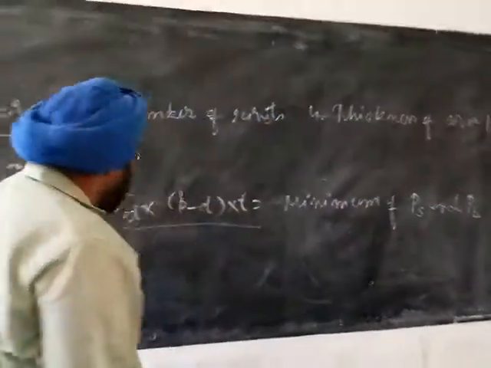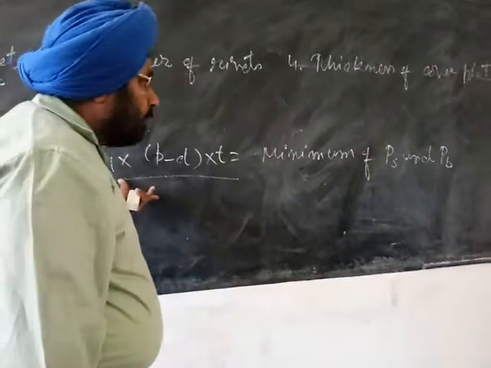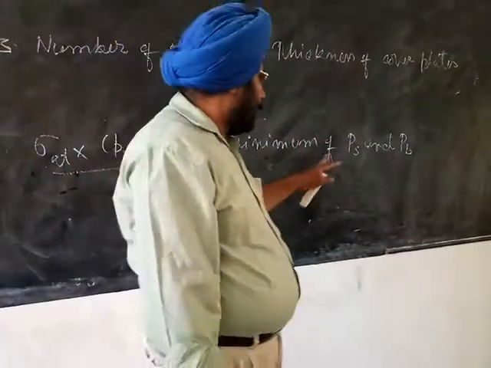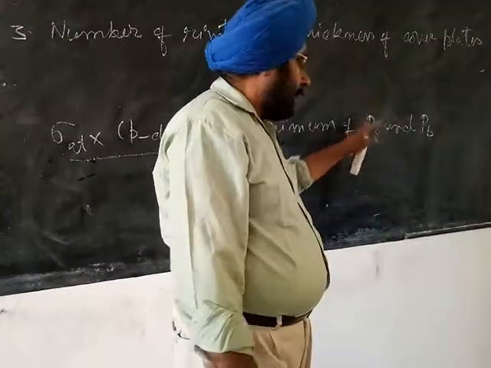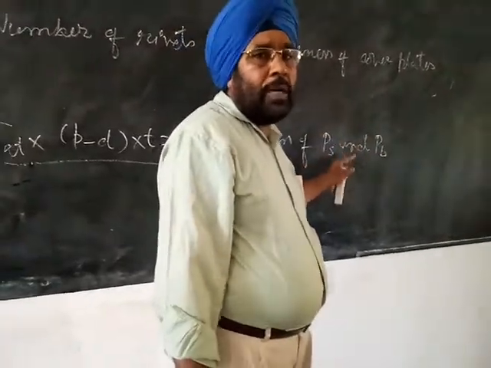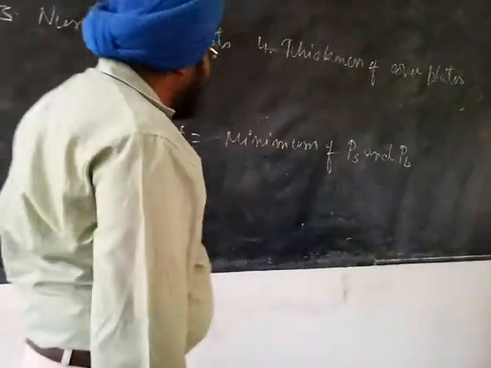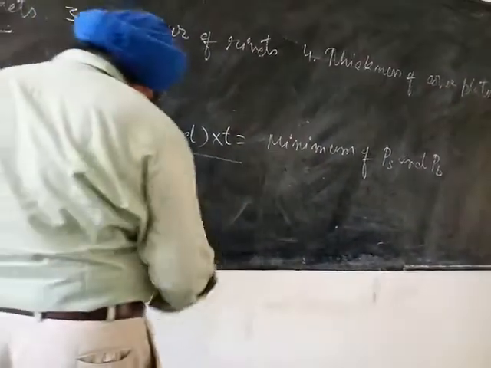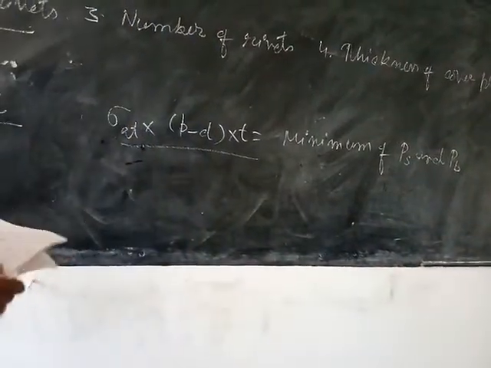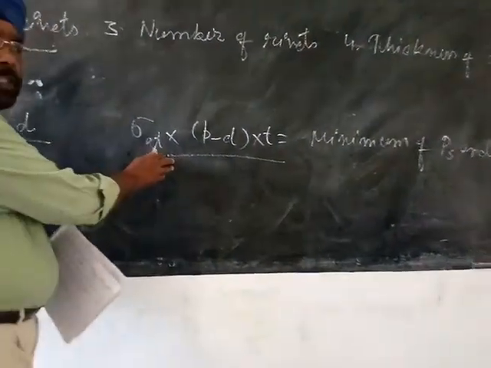That is, the tensile strength of the plate is equated with the minimum of shear strength and bearing strength of the joint, whichever is minimum. Then the pitch is obtained from this relation.